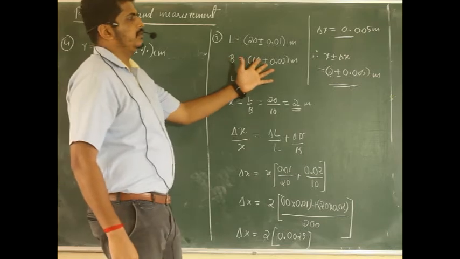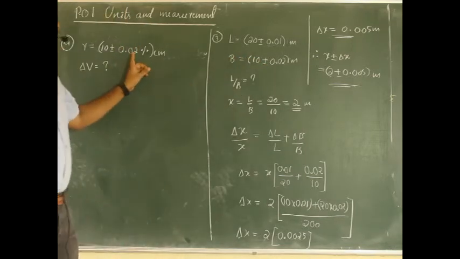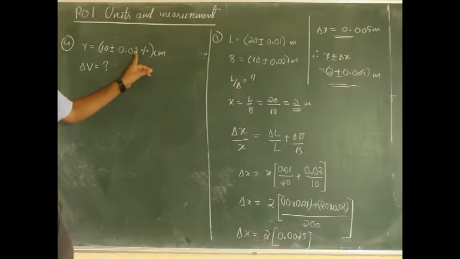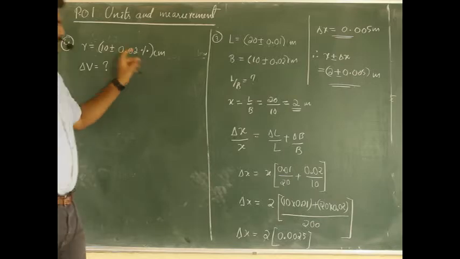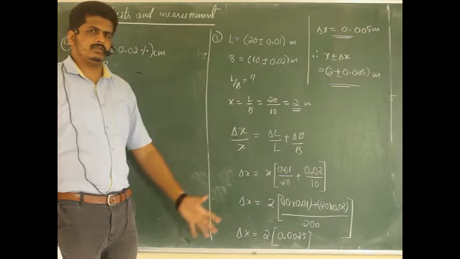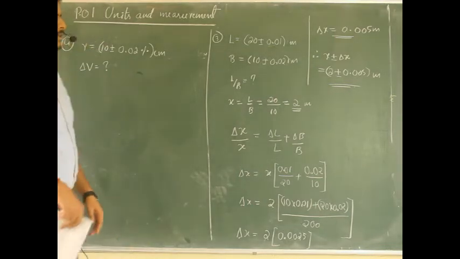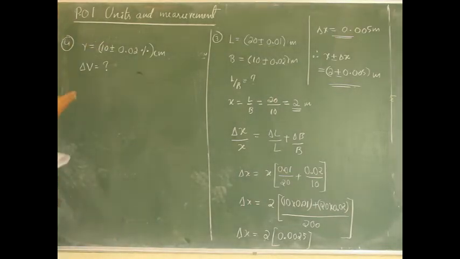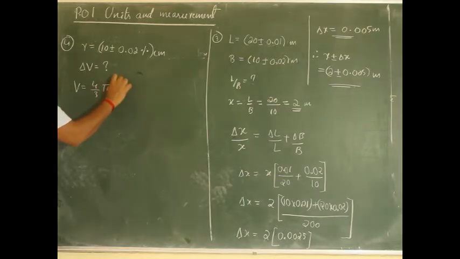But here the error is given in terms of percentage. Whether we are able to directly solve like previous questions, it is not. So we should be very careful in such a case. Radius is given and it is a sphere. Sphere means we know the standard formula for volume, V is equal to 4 by 3 pi r cube.